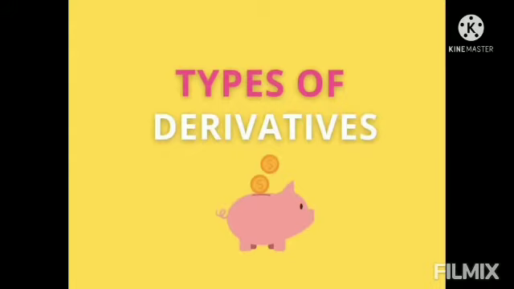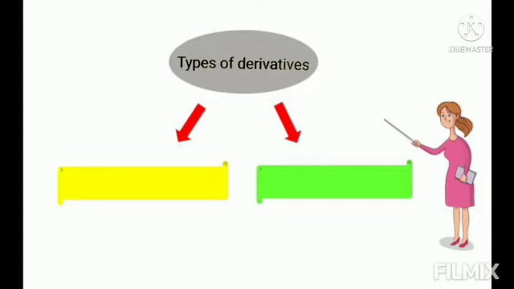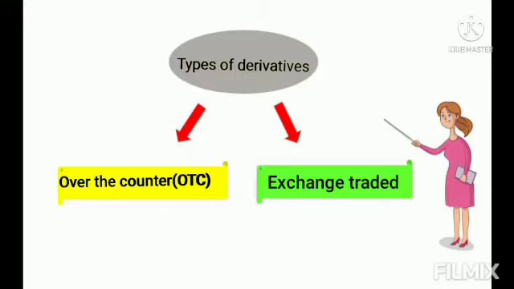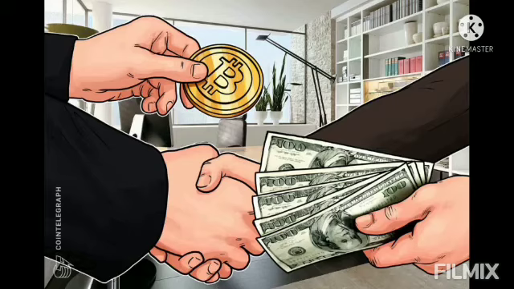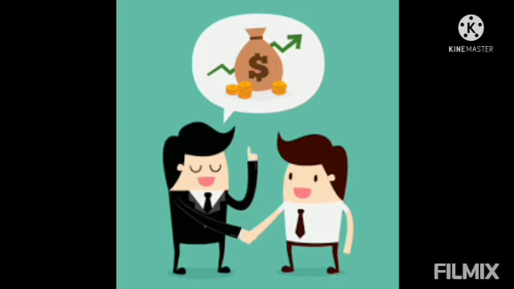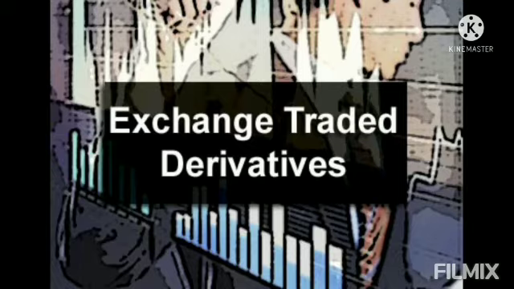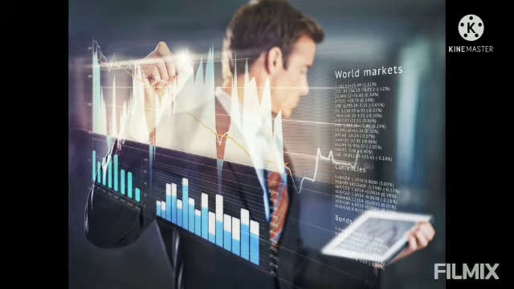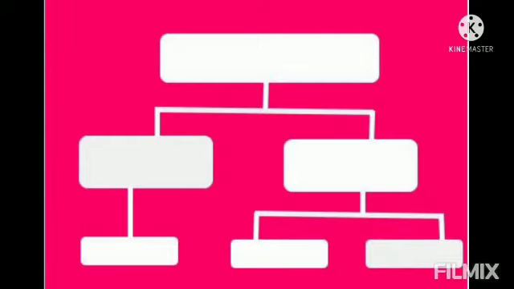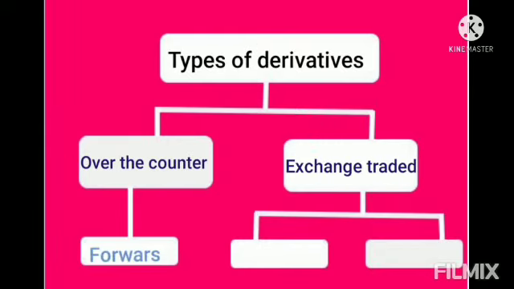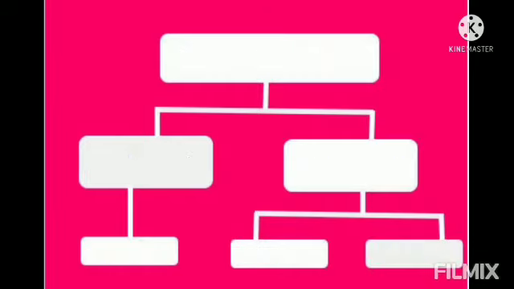Types of derivatives. We can categorize derivatives according to their trading mechanism. They are over-the-counter and exchange-traded. Over-the-counter refers to a process of how securities are traded for companies without following any formal obligations, whereas exchange is the marketplace for the trading of commodities or derivatives with a centralized method to ensure fair and efficient trading. According to that, forwards are traded on over-the-counter and futures and options are exchange-traded.